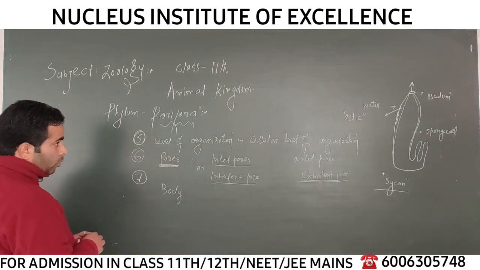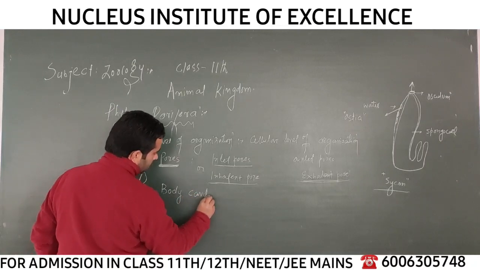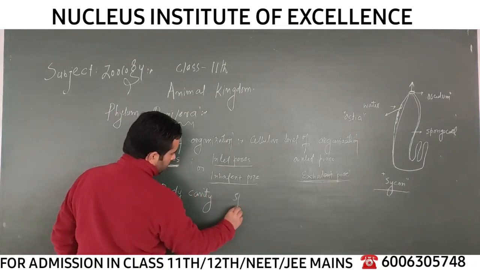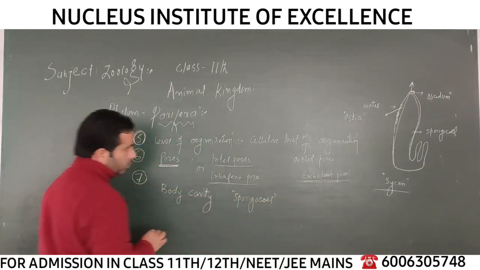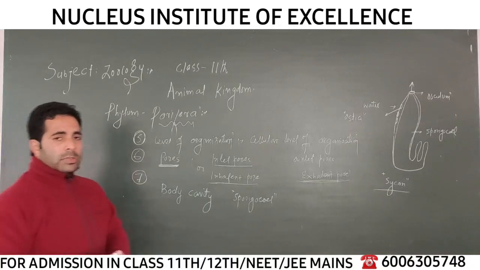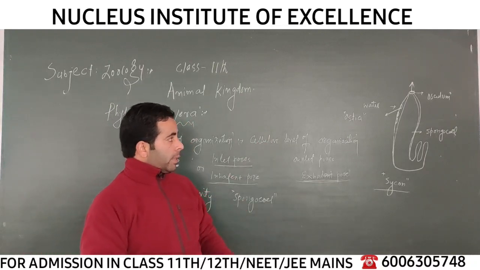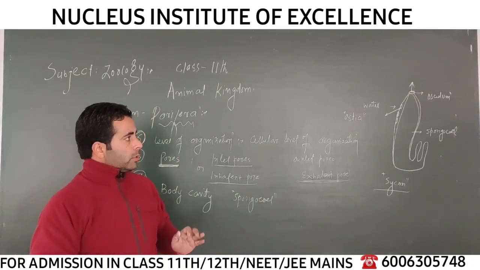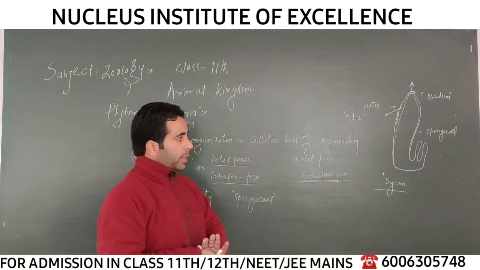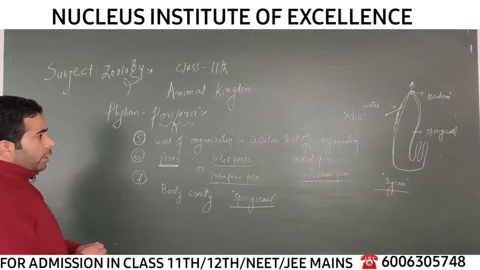But this is the body cavity enclosed by the body wall, formed by the different layers of cells, and this body cavity is called spongiocele, right? And this spongiocele is a very important cavity because it receives the water from the outside via the inhalant pores called ostia, and the same spongiocele carries the water to the outside by means of osculum, right? So this spongiocele is an interesting character in the phylum Porifera.